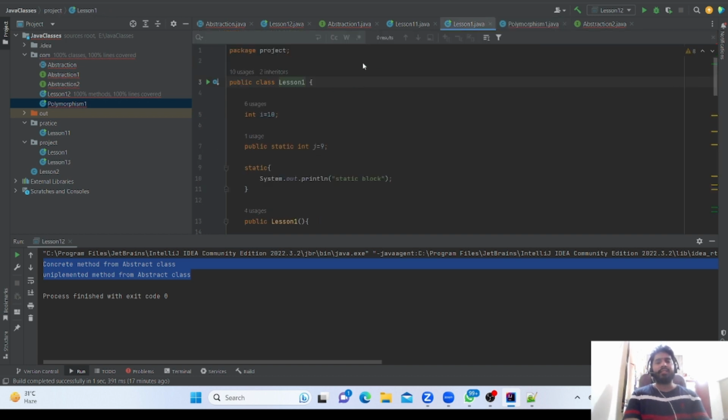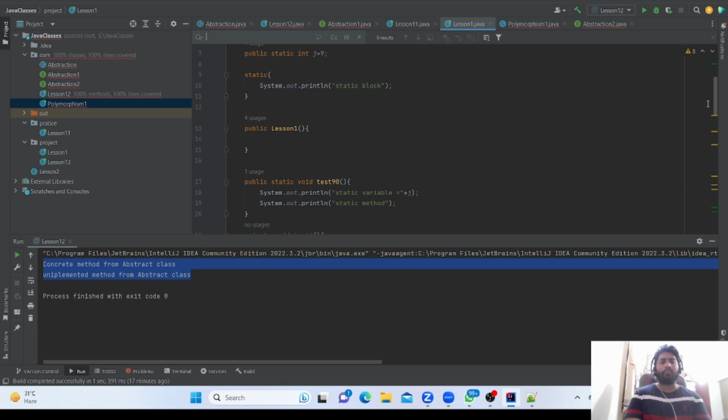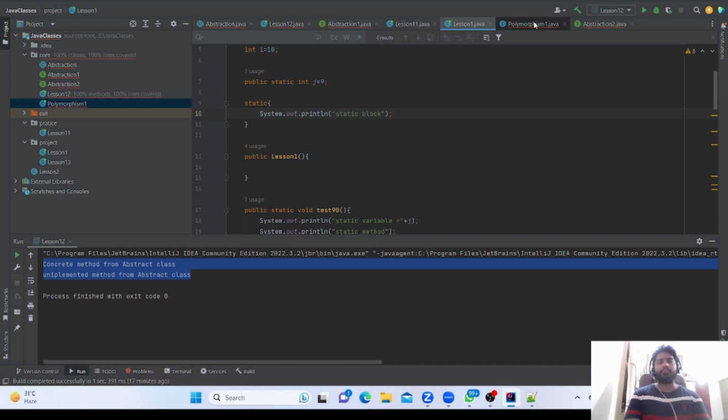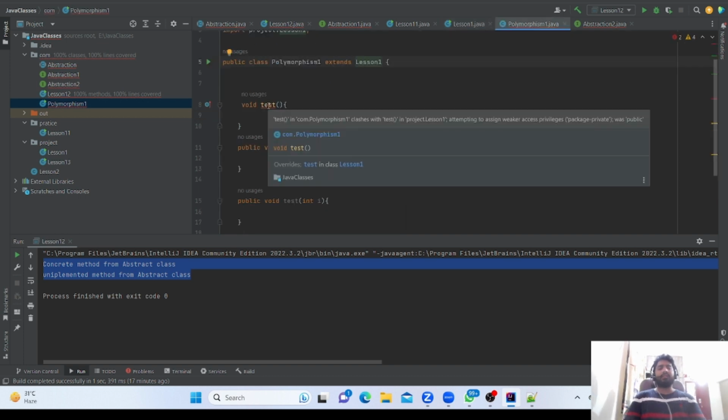Now in lesson 1, here it is giving a compile error: weaker access privilege. In the parent this method is public, and now I am providing default. So for that reason it is giving that error. If we do vice versa, default in the parent and public here, then there will not be any issue.